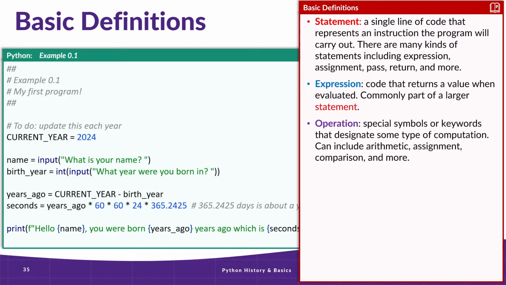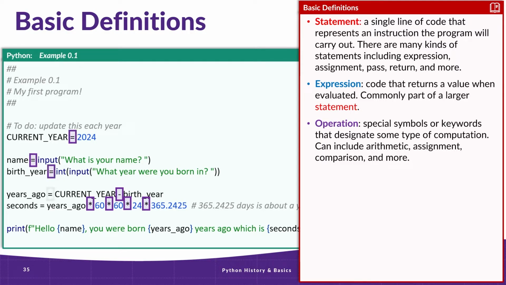Next up are operations. Operations are special symbols or keywords that designate some type of computation is to be performed. A common operation is arithmetic, which includes operations such as addition, subtraction, multiplication, division, and so on. These do pretty much what you'd expect, add or subtract values, for example, and they do follow a set order of operations, just like real math.